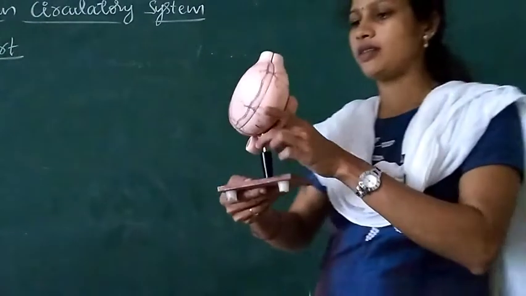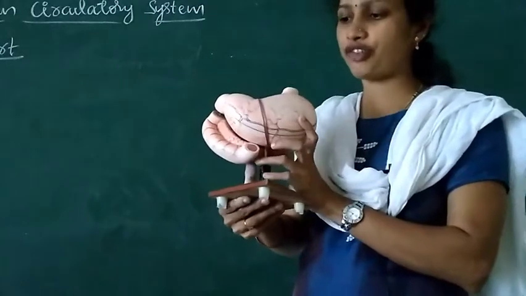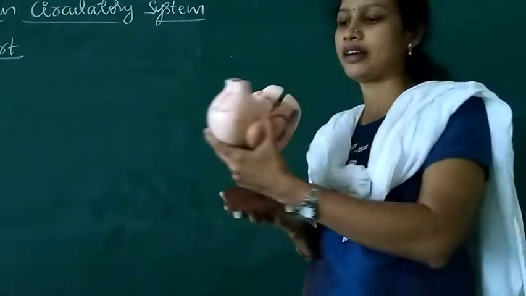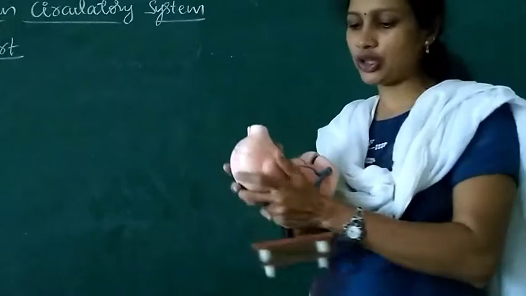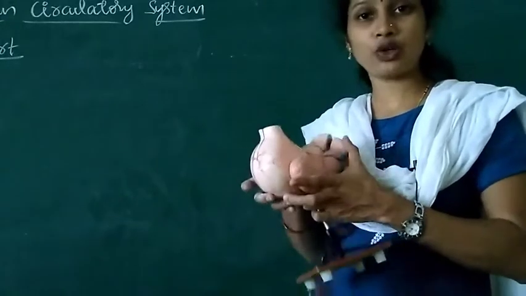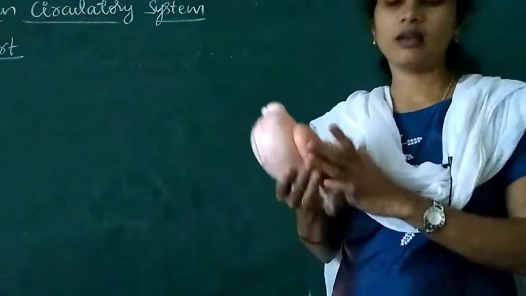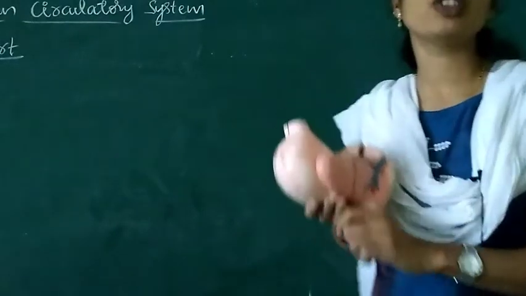See, this is the model of the human heart, which mainly includes four chambers.